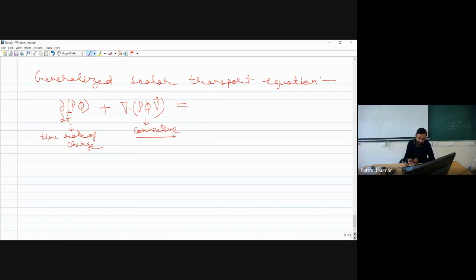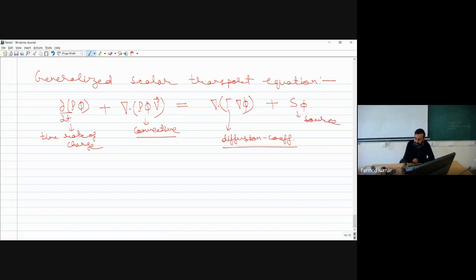Then we will have a diffusion term, which will be the divergence of gamma times the gradient of phi. Here gamma I am considering as the diffusion coefficient. And then I will have plus some source term. So this is my source term.